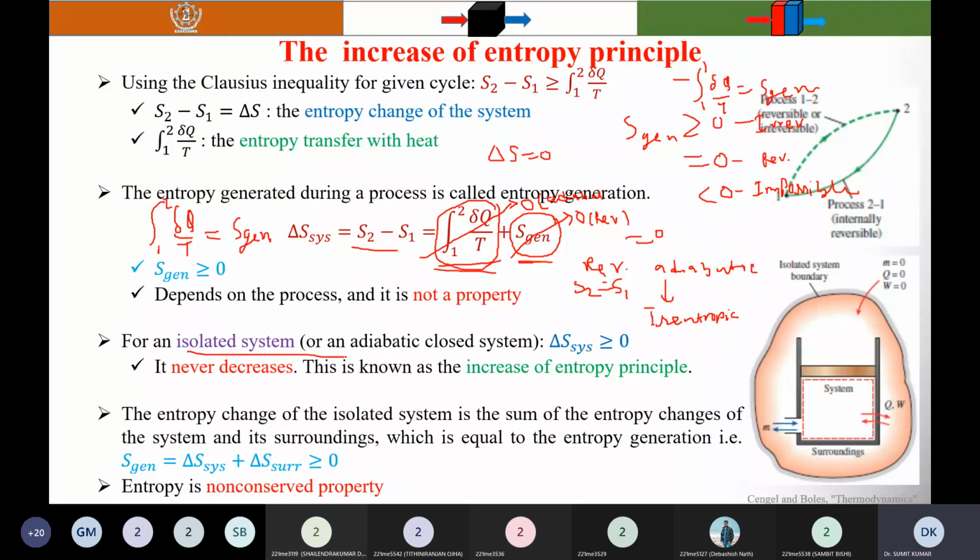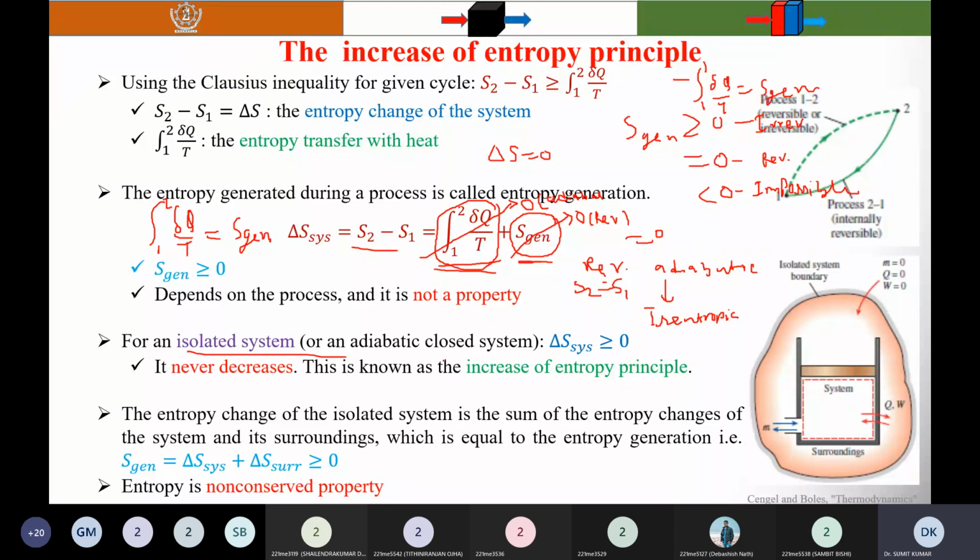So individually, it may be possible for individual systems. But when we consider the combined system, then entropy must not be a negative quantity. It is always a positive one. Suppose there are two objects. One is a heated body. Another is a cold body. So what happens when both are in contact?